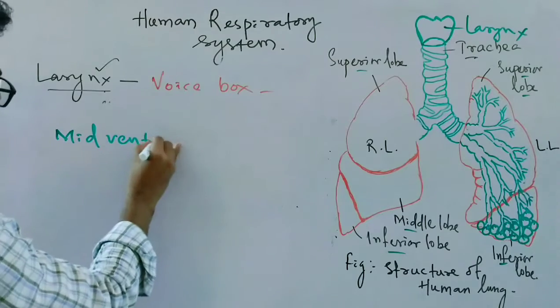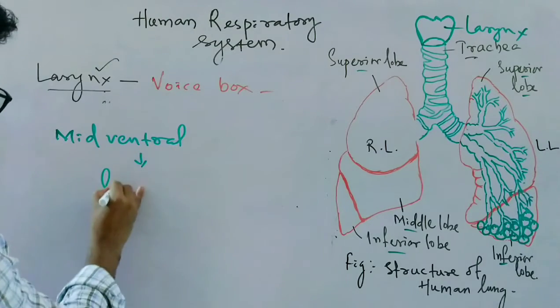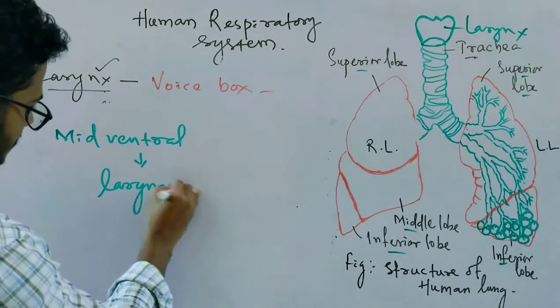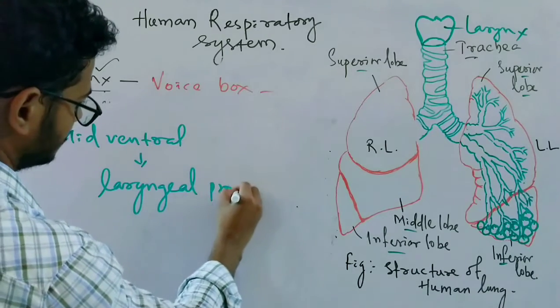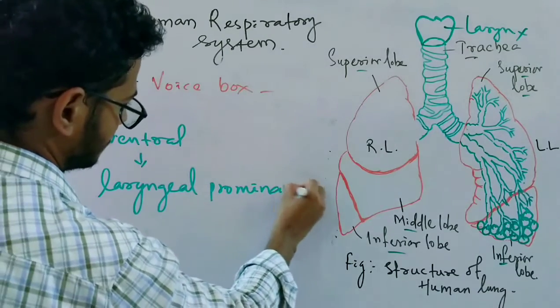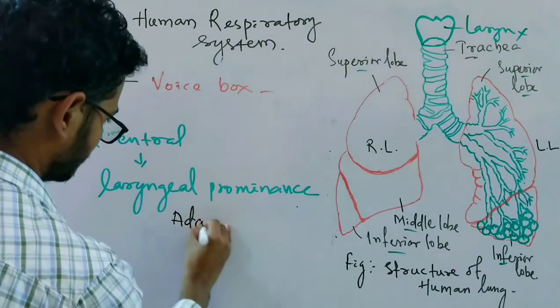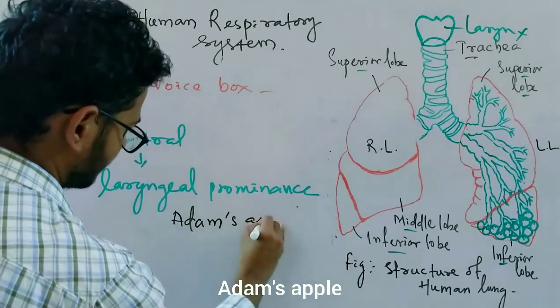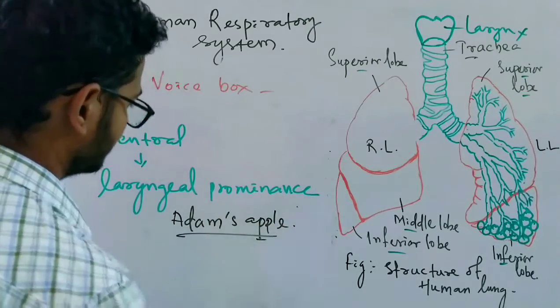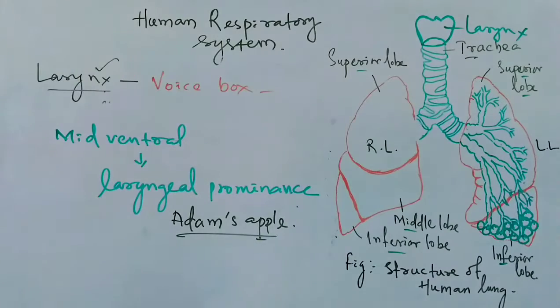This laryngeal prominence is popularly known as Adam's apple, and it has a very important role in the production of voice, in the making of sound.